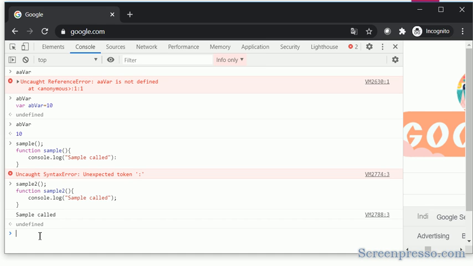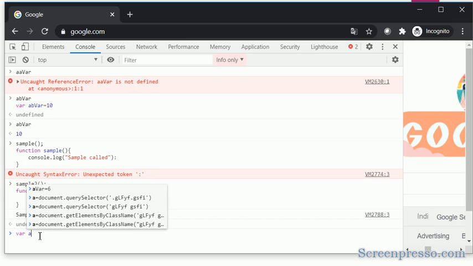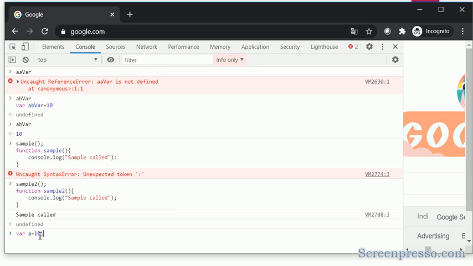Hoisting is a process the JavaScript engine has. Whenever we declare a function, it will move that function to the top of the scope. Not only the function; if you declare a variable, for example var a equal to 10, it won't move the exact same statement to the top. It will move only the declaration, var a, to the top. Wherever we declared it, only the assignment statement will happen there. That's the reason we are not getting the value but we are getting undefined.